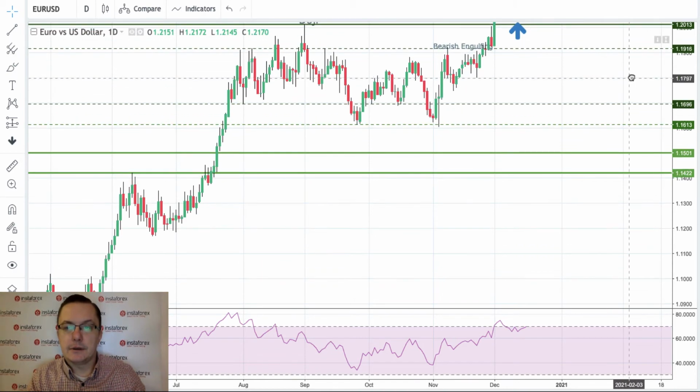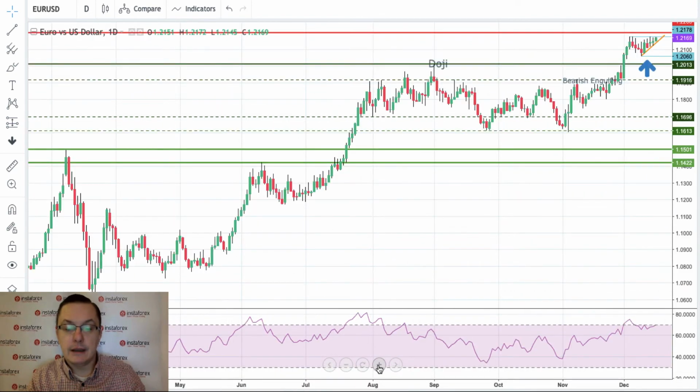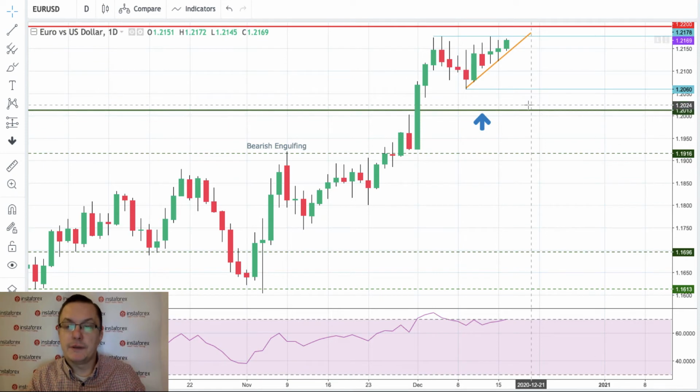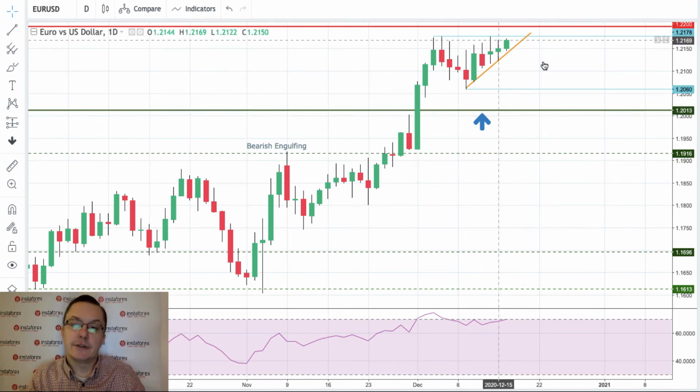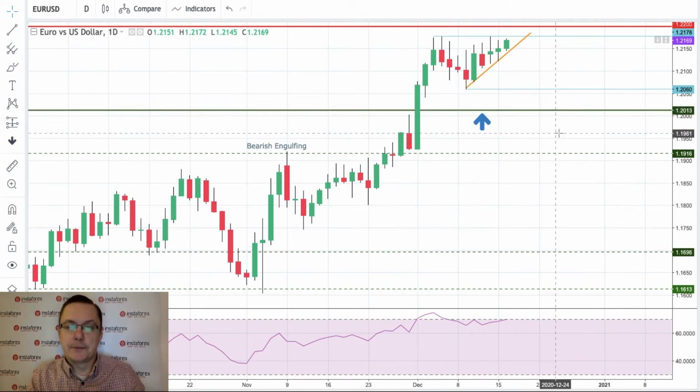And that could be very interesting, how this market will develop. Anyway, any kind of a breakout below 1.2013 will be, of course, some kind of a short-term top in the market, and then of course we will go much lower in these circumstances. So this is how it looks on the euro dollar.